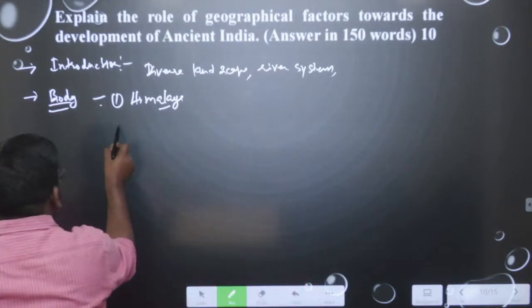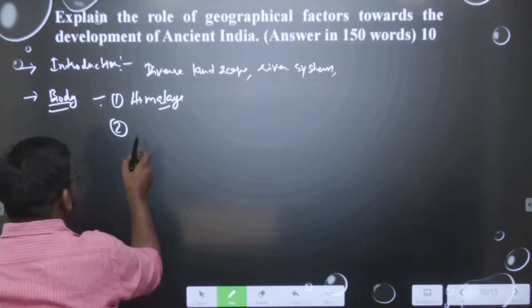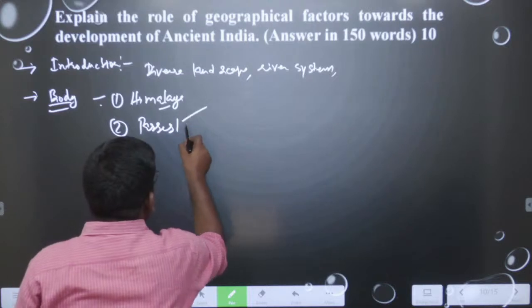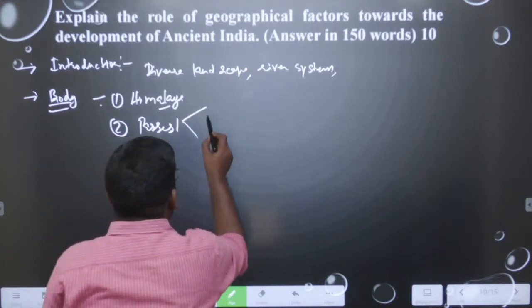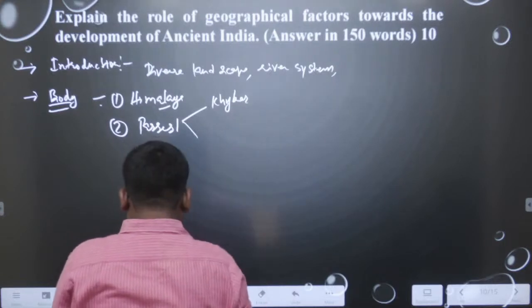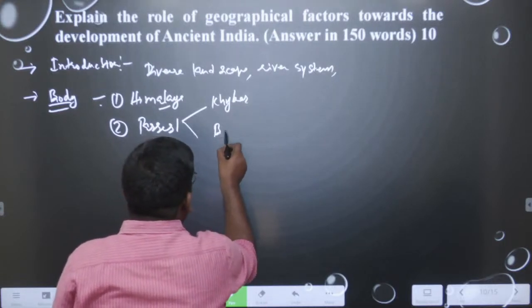Then we should write especially about the passes in India, and we can talk about two important passes here. One is the Khyber Pass, and the other is the Bolan Pass.